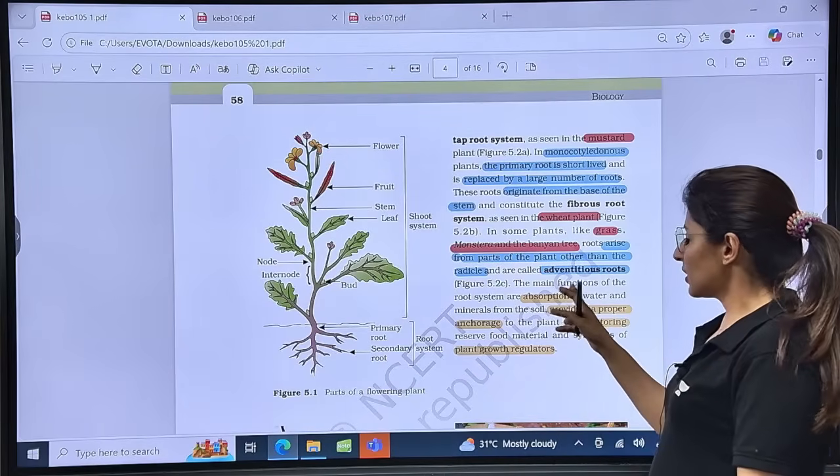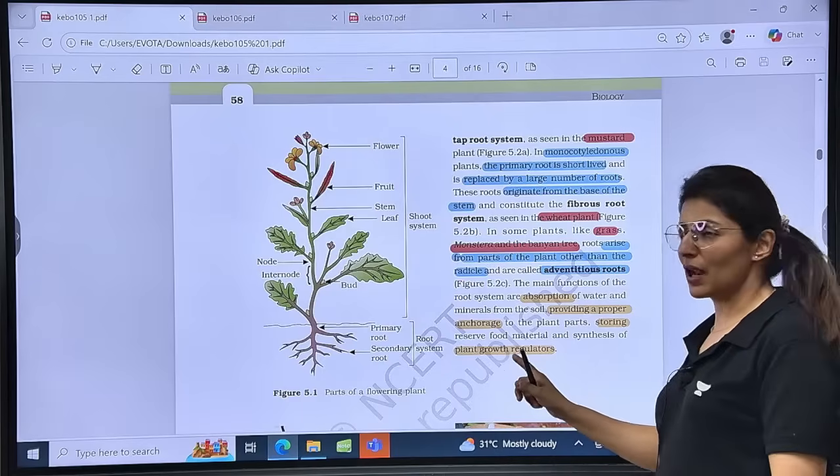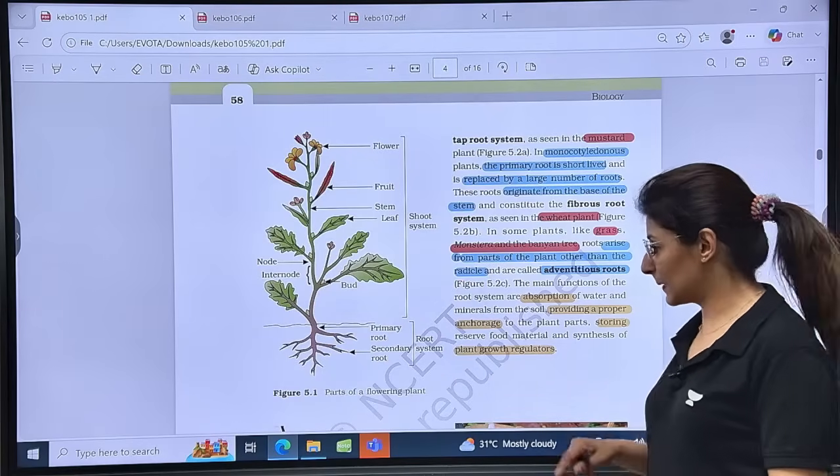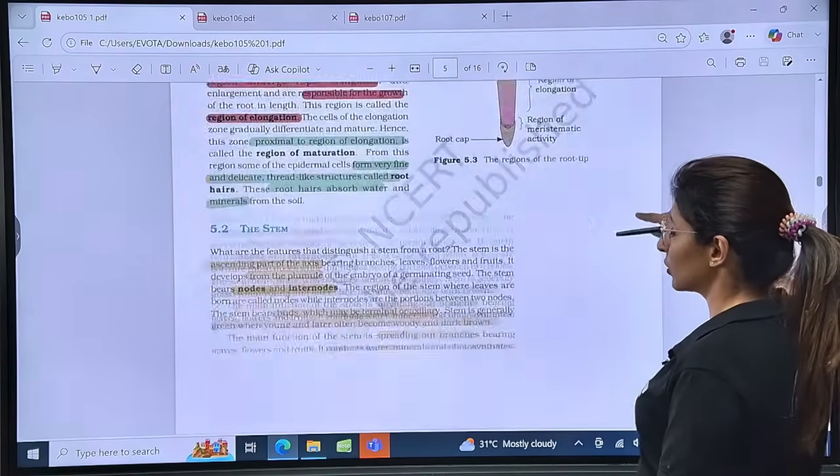Is it clear? What are the general functions? Absorption, providing proper anchorage, storage, and plant growth regulators are also secreted. Is that clear? Now, coming on to